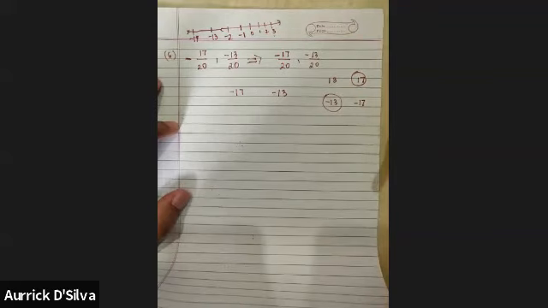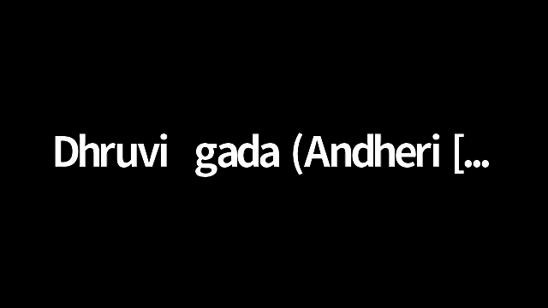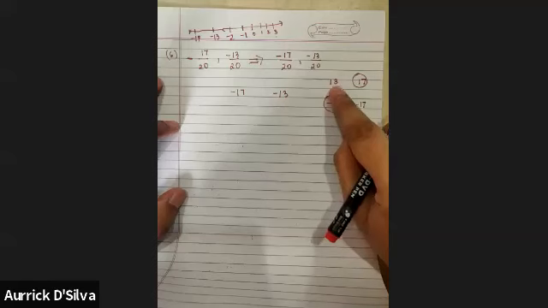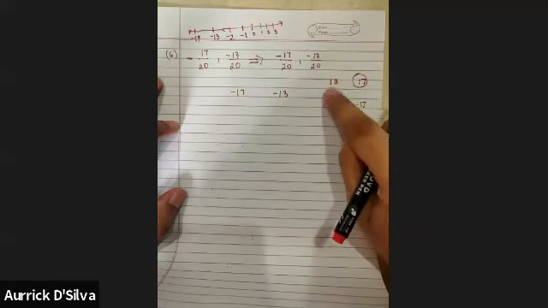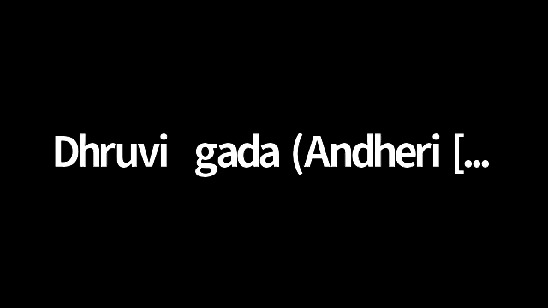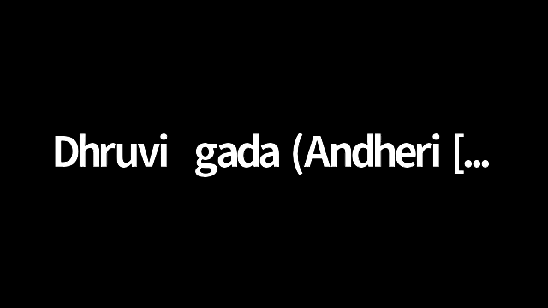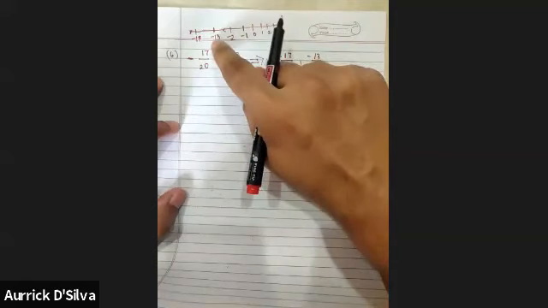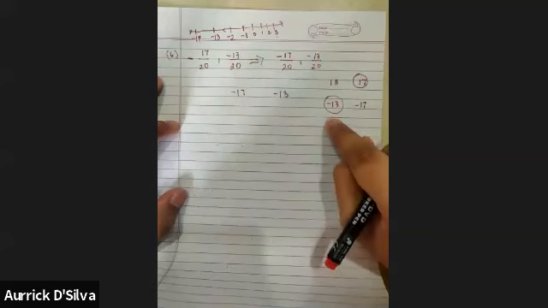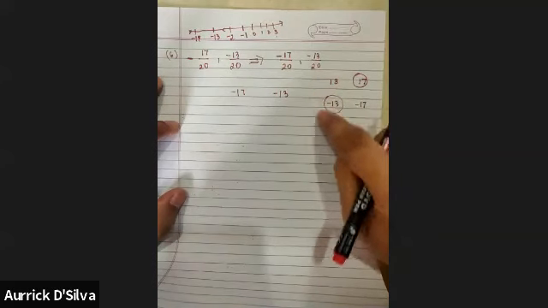You understood that, Dhruvi? Yes. What did you understand? Out of 13 and 17, which is bigger? 17. And out of -13 and -17, which is bigger? -17. We explained over here, no? Yes. The one that is smaller in negative is actually the bigger number.